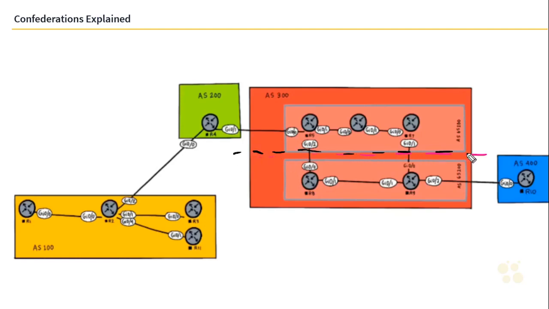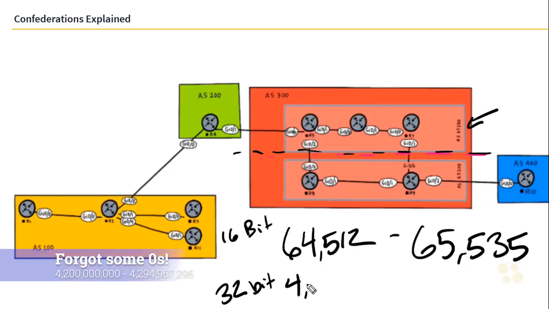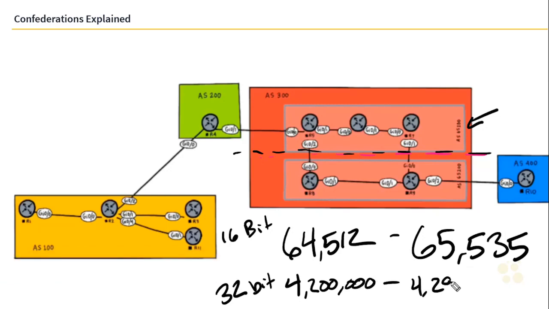We're going to split our autonomous system right here into 2 autonomous systems, and this is when we would use the private autonomous system numbers. Those numbers are 64,512 through 65,535 for the 16-bit autonomous systems, or for the 32-bit autonomous systems, this goes from 4,200,000,000 to 4,294,967,295. These are the 32-bit private AS numbers.